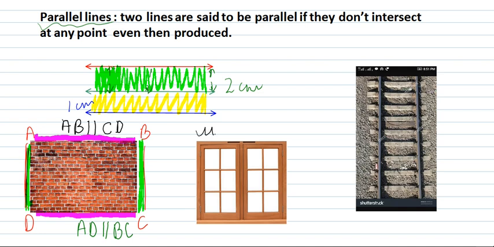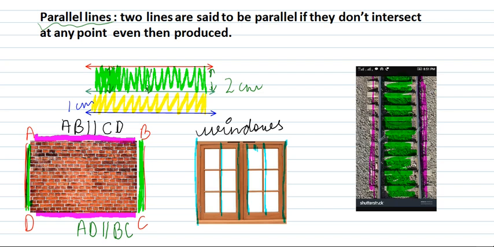We can see the windows in our room. So this is parallel. There are many lines parallel to each other in the window. Similarly, as we can see in the railway track, this is parallel to this, and the distance between the two lines is the same. This is also one example of parallel lines.